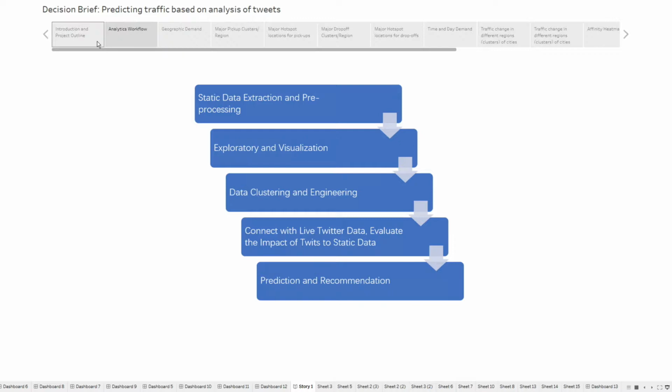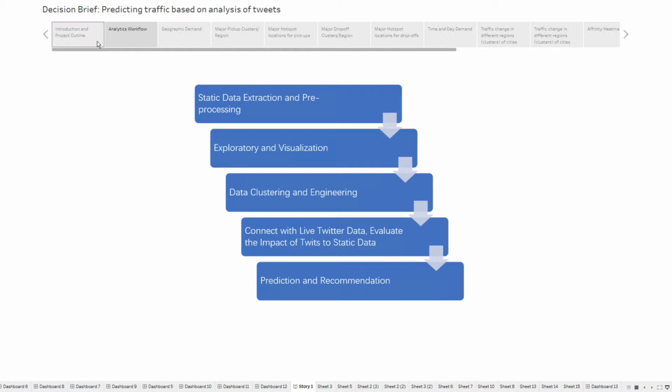Our analytics workflow runs something along these lines. We start off with the static data and pre-process it, cleaning up the data set and disregarding taxi locations which originate from California or from Canada. Then we start exploratory data analysis, where we look at how these trends change over time, and we run an EDA to identify the various clusters, so that we can categorize each taxi ride into its own pickup and drop-off clusters. Then we connect this with a live data set, with the idea that this live data set's popularity is going to match the static data set's demand popularity.